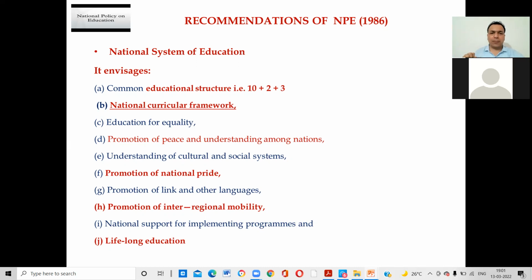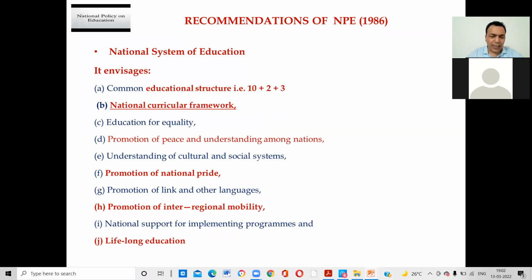Education for equality. Okay, now there is no caste, color and creed. Because of that, you have to give education to all the persons. It talks about equality and promotion of peace and understanding among nations, right?